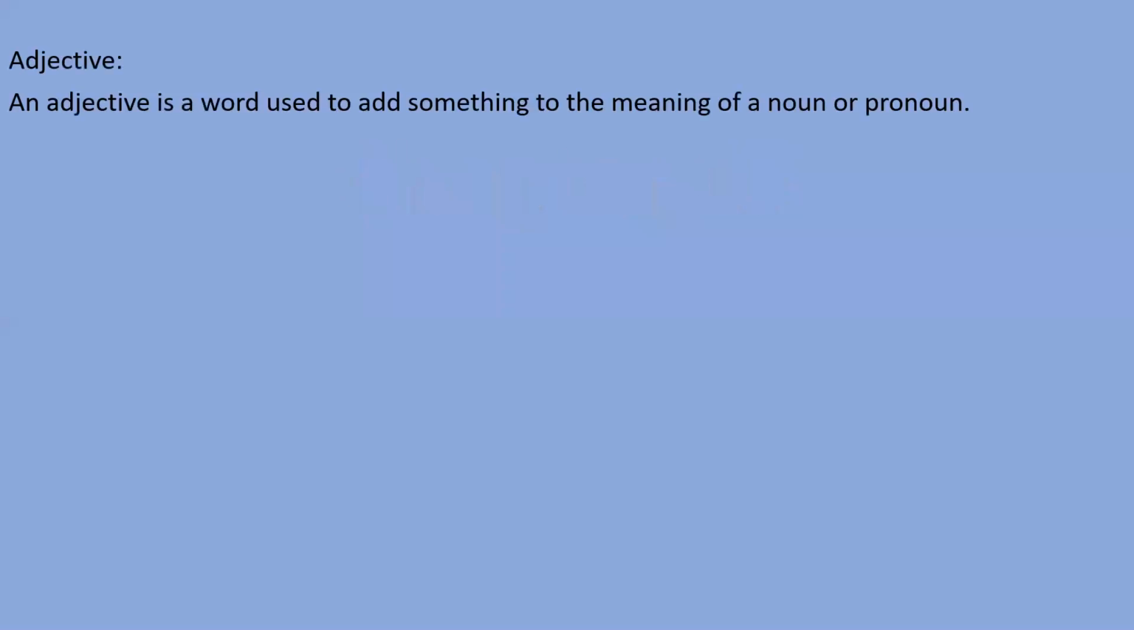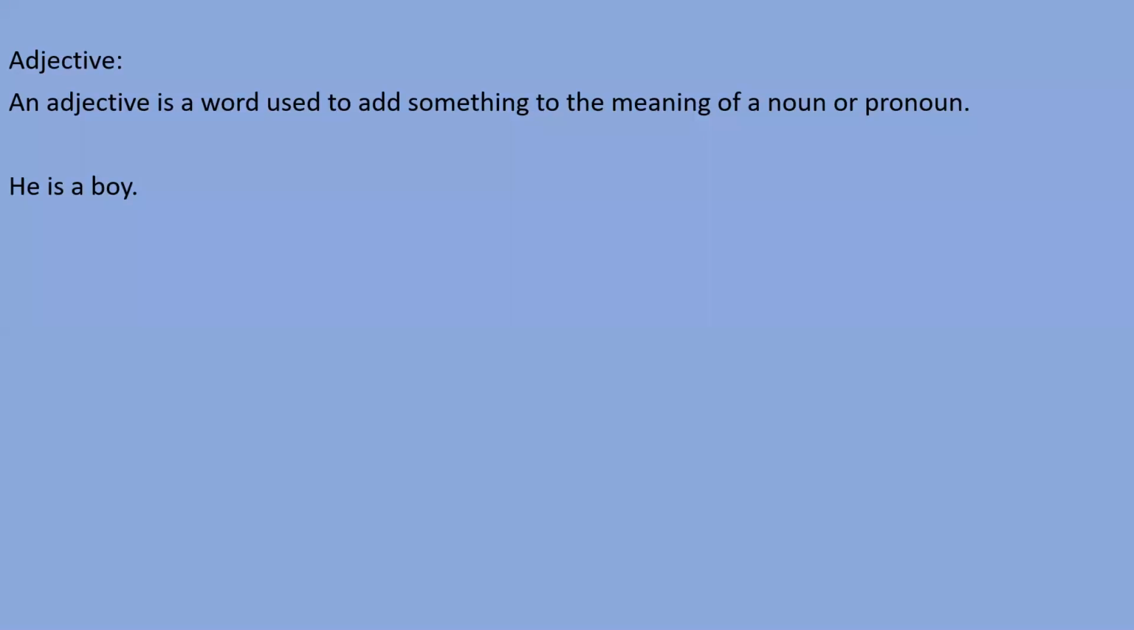An adjective is a word used to add something to the meaning of a noun or a pronoun. So, dear students, adjective means when we add to the meaning of any noun or any pronoun. Or in simple words, the word which gives extra information about any noun or pronoun is called an adjective. I want to make you understand this point with some examples.